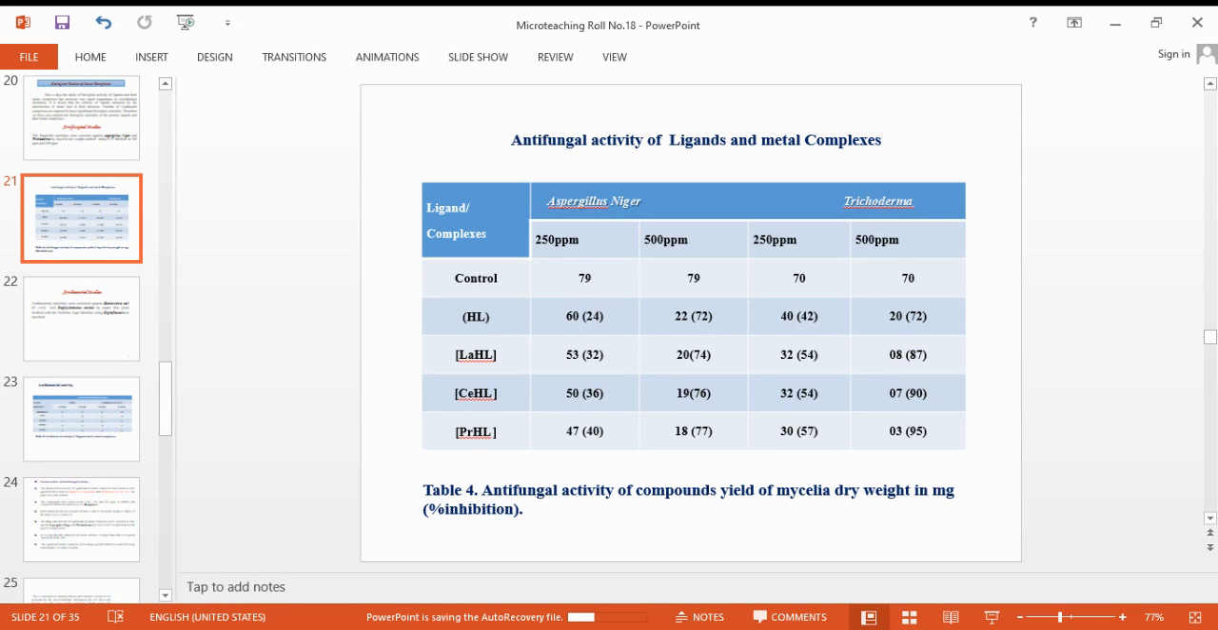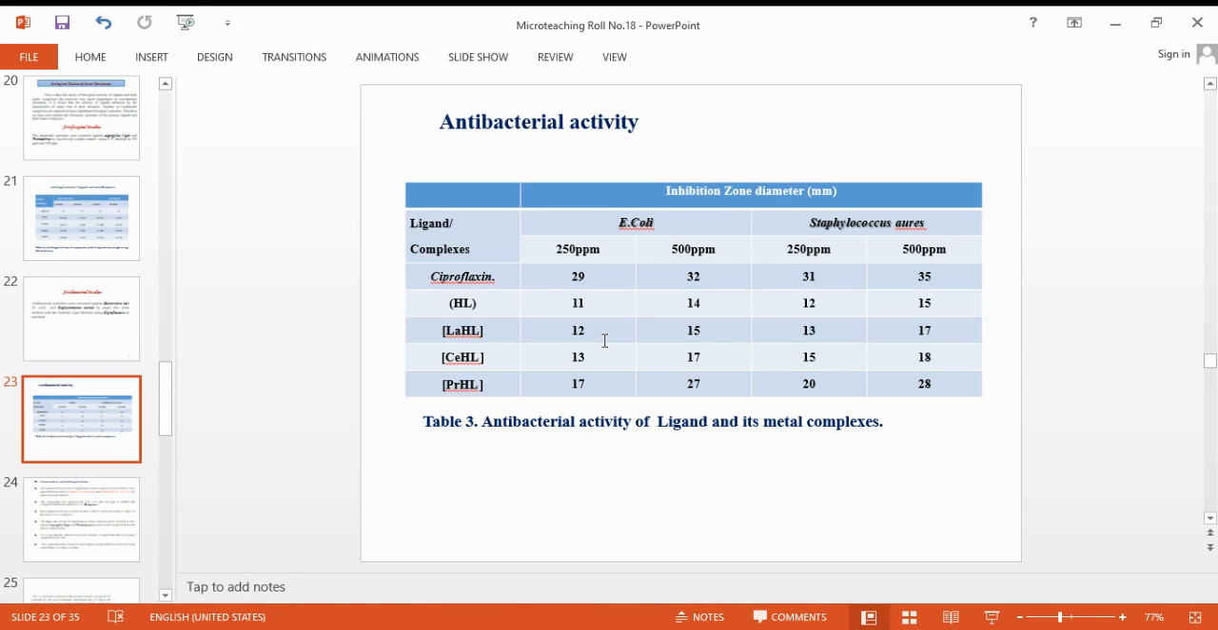Here is the antibacterial activity study result. From this antibacterial study result, we can observe that these metal complexes show higher antibacterial activity as compared to the ligand. Then the question is, why do these metal complexes show higher activity than the ligand?